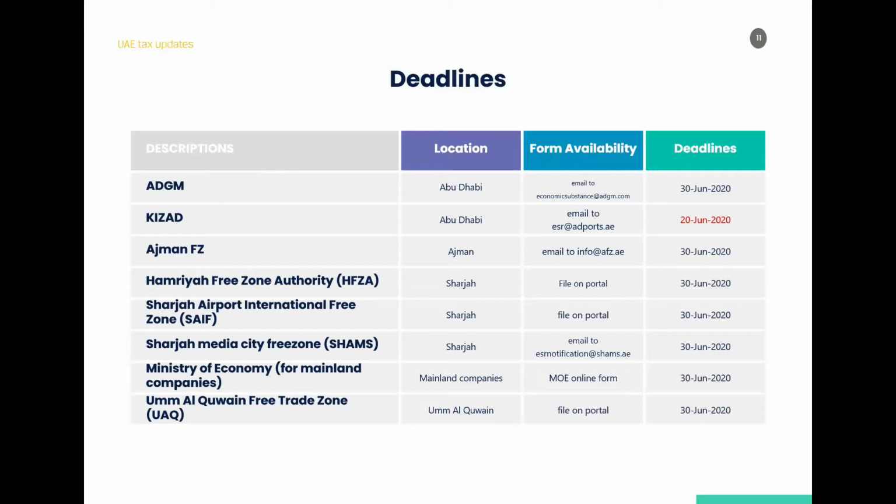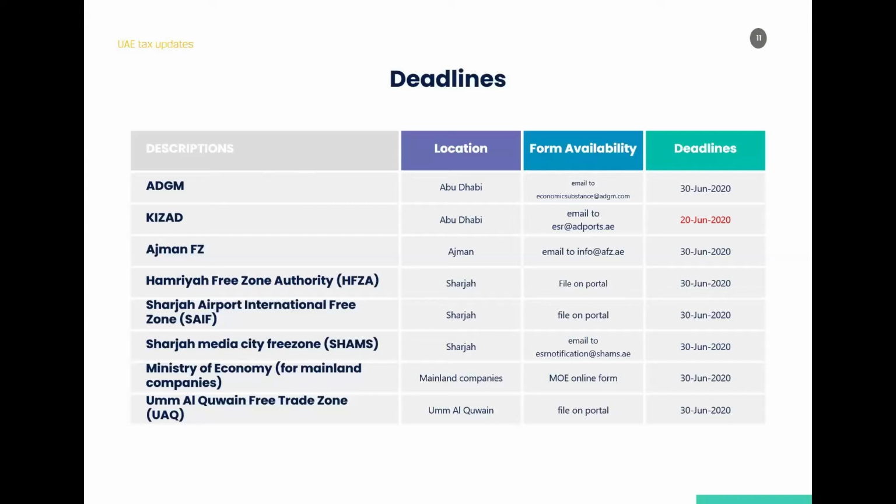You can see very clearly that the form availability is different in different free zones. Like ADGM, Kizad, Ajman, even Shams, the forms have to be emailed. However, in the other cases, it has to be filed on the portal. The only exception which I'd like to talk a little bit more about is the Ministry of Economy notification.